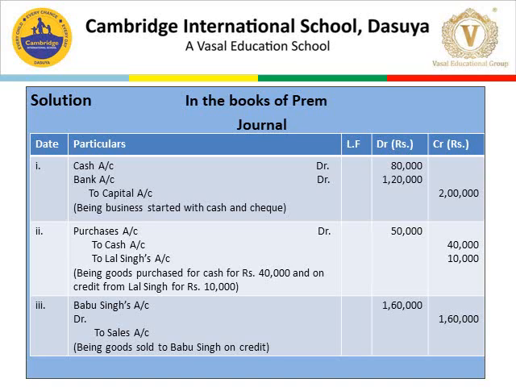Number one, Mr. Prem started business with cash rupees 80,000 and check rupees 1,20,000. As we all know, business and owner are two different entities. Both are persons. Owner is a natural person and business is an artificial person.